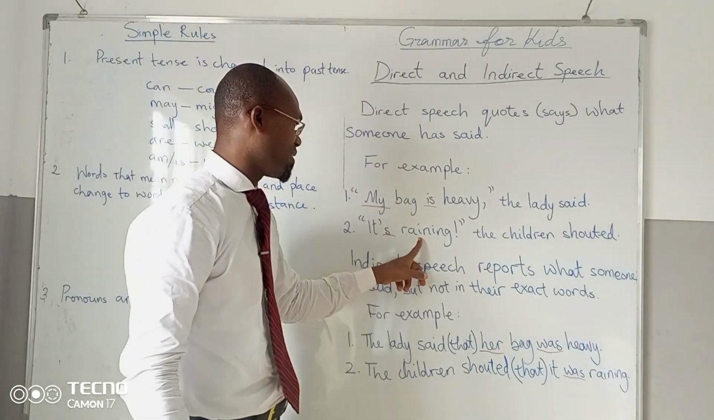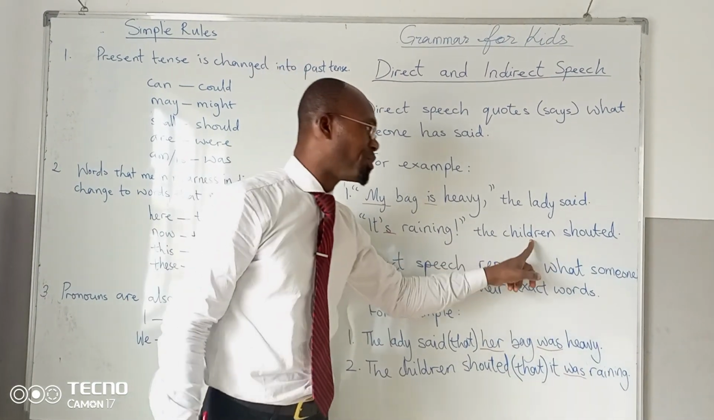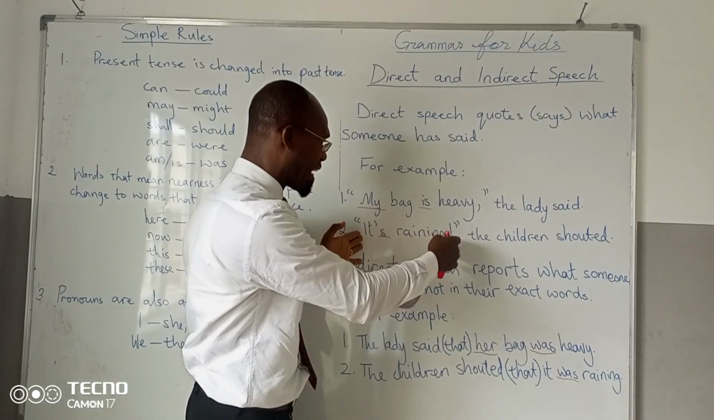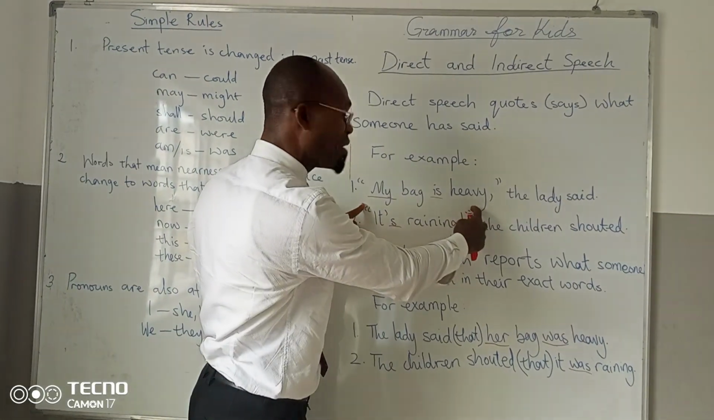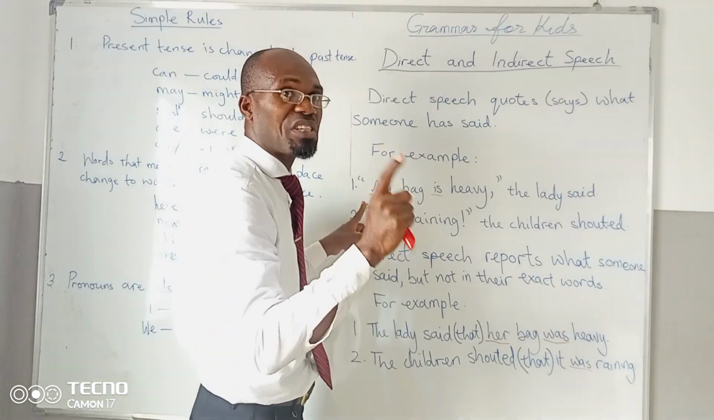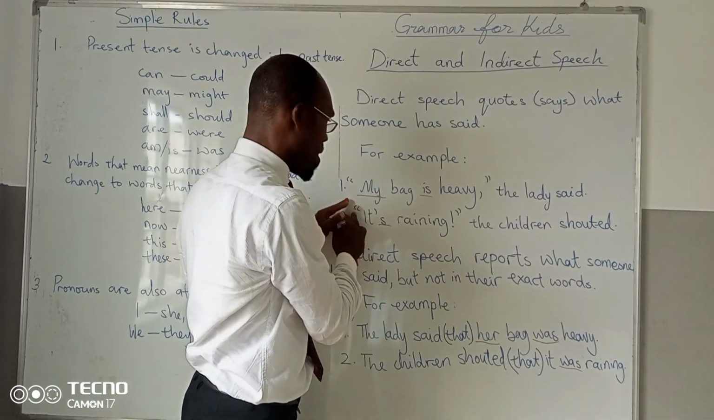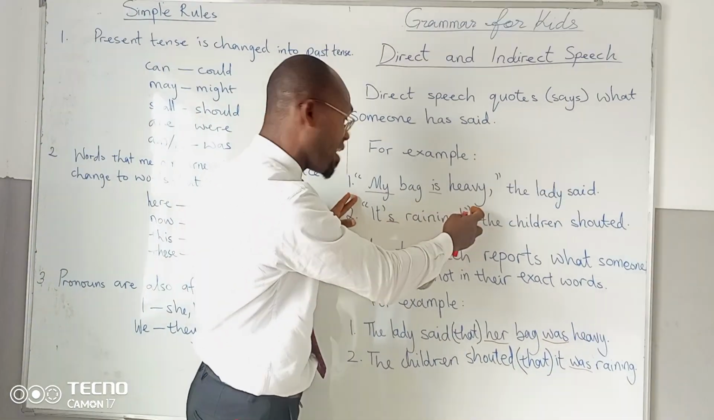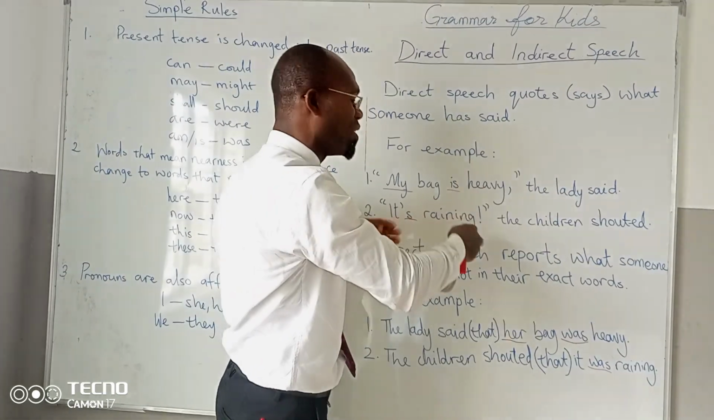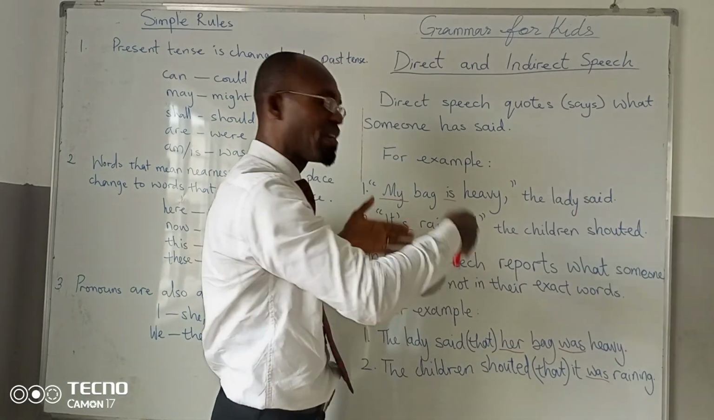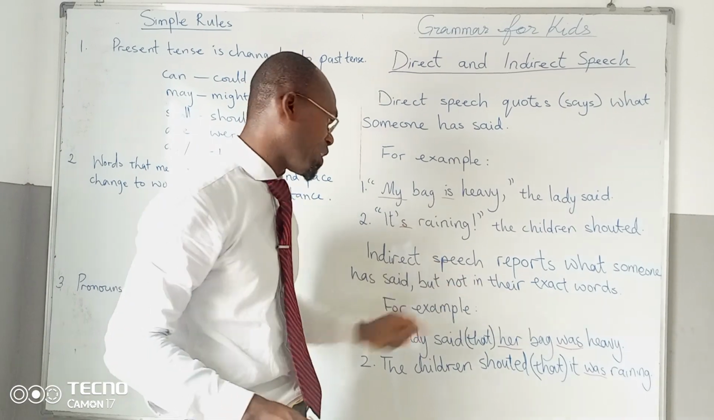Let's look at another example. "It's raining," the children shouted. Now, this is exactly what the children said. "It's raining" is in quotation marks. All direct speech is usually in quotation marks. You have the quotation mark here, and you have the quotation mark here. So the children shouted, "It's raining." The exact words of the children are, "It's raining." That's direct speech.